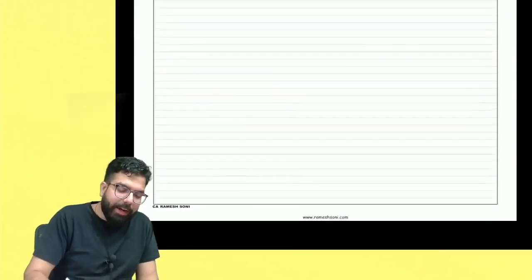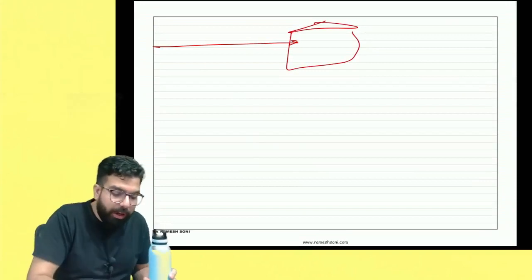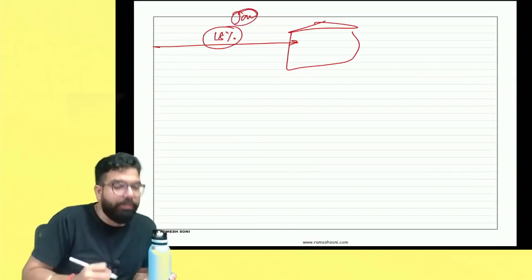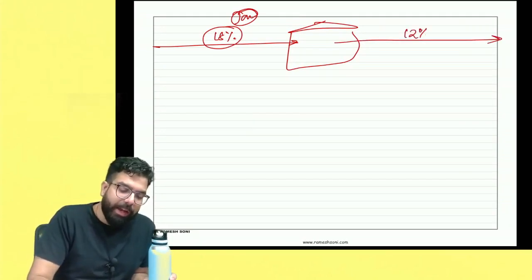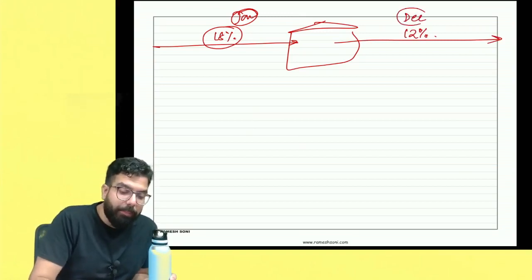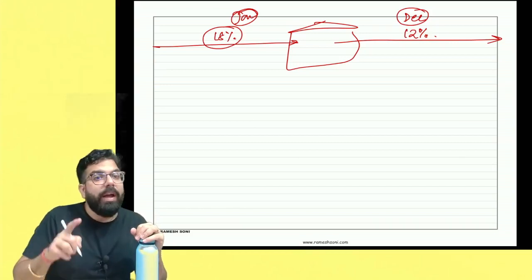Supposing, sir, I bought one bottle, and when I bought this bottle, the rate of GST was 18%. I bought this bottle in the month of January. Now, when I am selling this bottle, the rate of GST came down to 12%, and this is the month of December. Will this be considered an inverted duty structure, and will you get the refund?